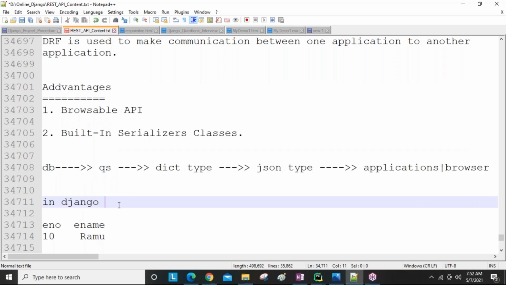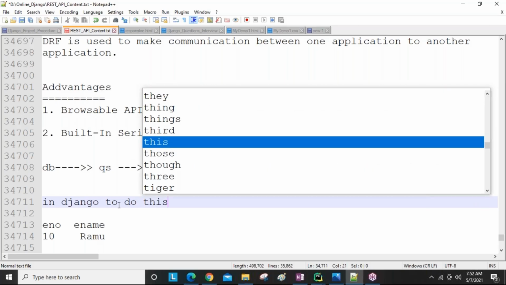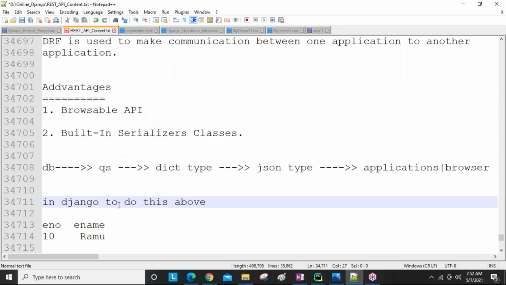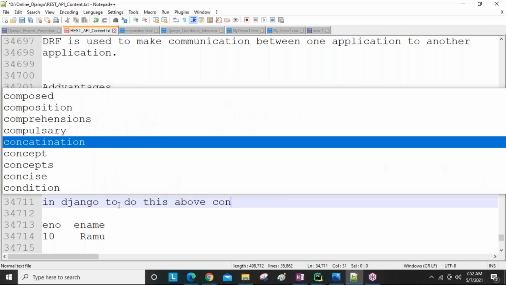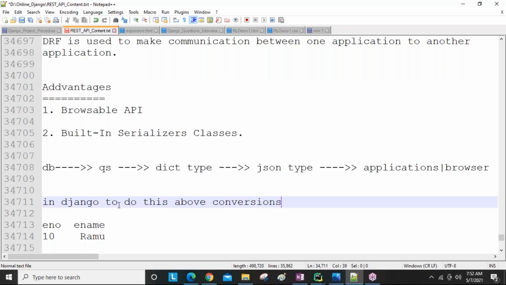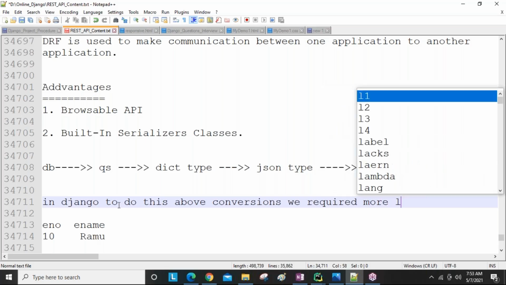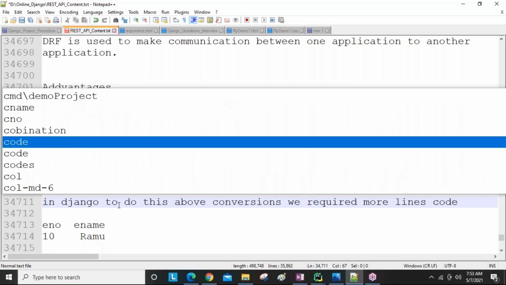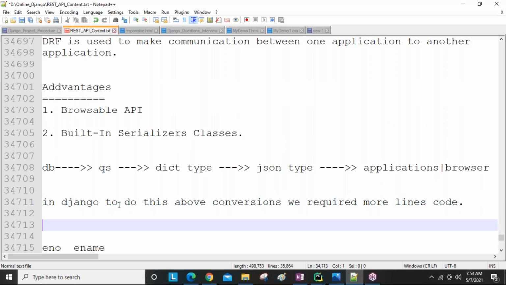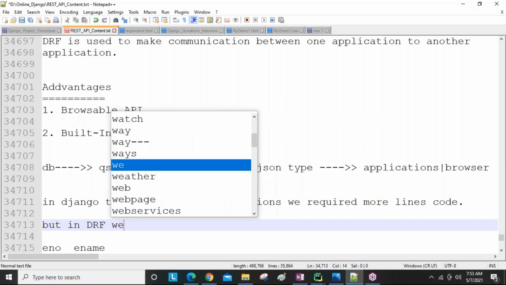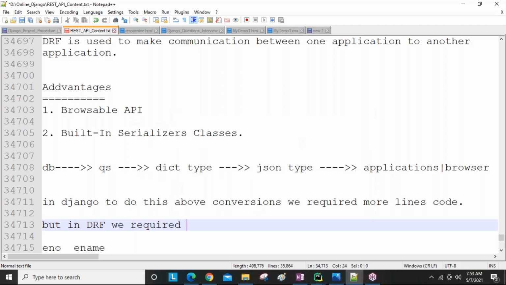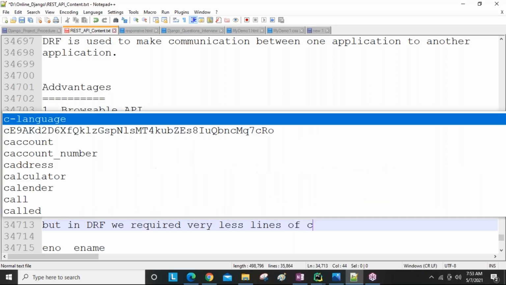In Django we require many more lines of code, but in DRF we require very few lines of code.